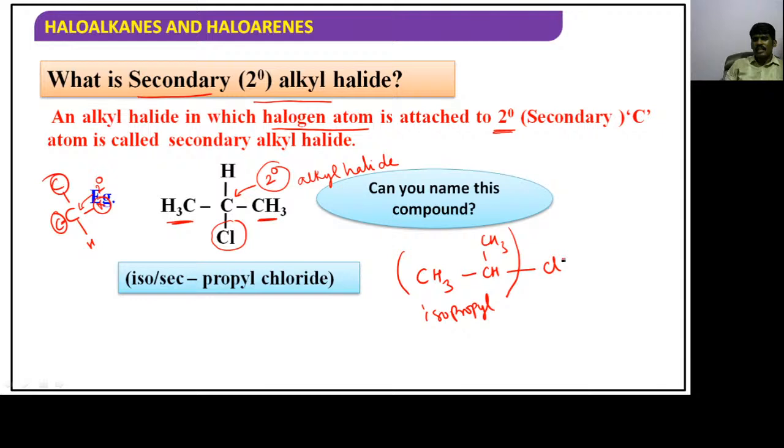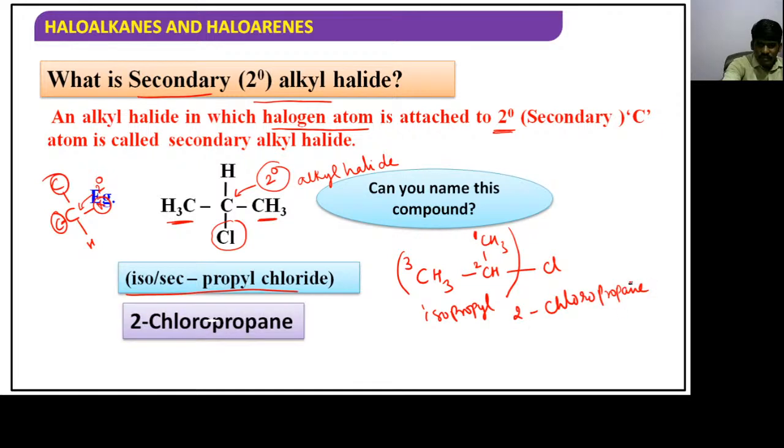Now, you have to give the IUPAC name. So you should start from number 1, then number 2, and number 3. At the second position we have chlorine, so it is said to be 2-chloropropane. What is this called, guys? 2-chloropropane. That is the IUPAC name. They have mentioned it very clearly here. You can note it down. 2-chloropropane is the IUPAC name.